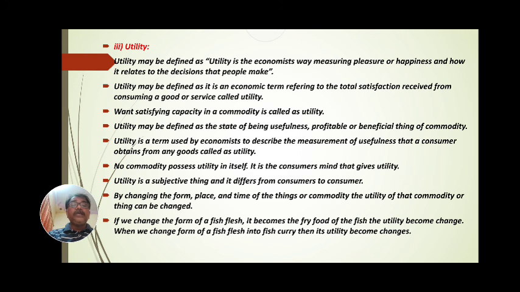If we change the form of fish flesh, it becomes fried fish. The utility also changes when we change fish flesh into fish curry.